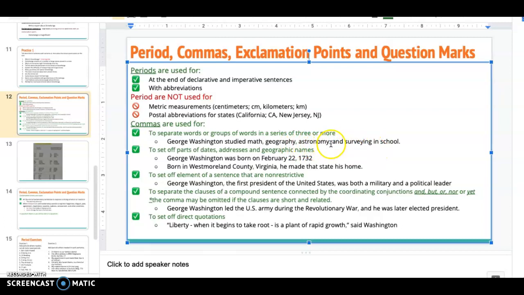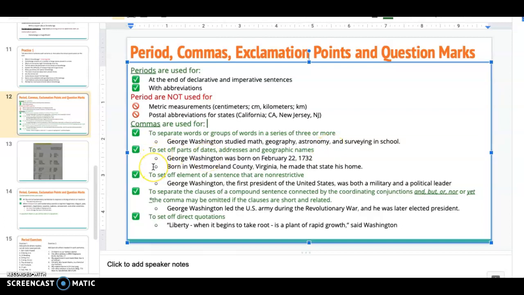Now this comma here after astronomy, if you Google it, some websites and teachers in the future that you might have might say that this one is optional. So you can say math, comma, geography, comma, astronomy, and surveying. If you were to put this comma, you're not going to get points off. If you were not to put the comma, you're not going to get points off either, because that one's kind of a finicky rule.